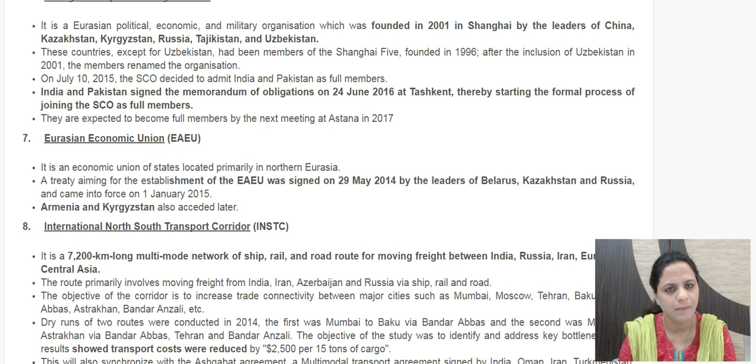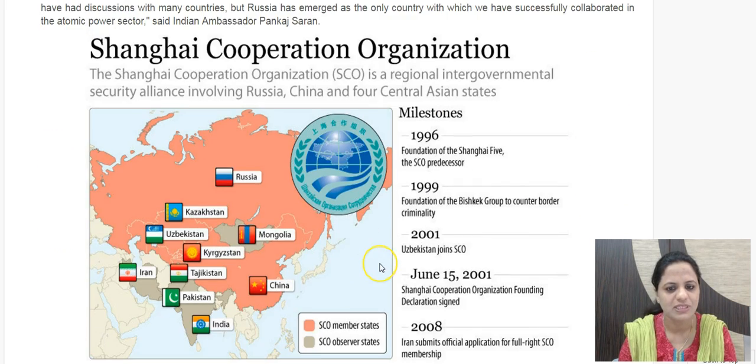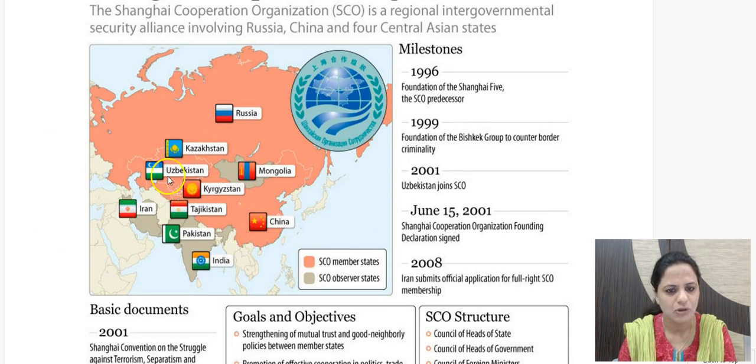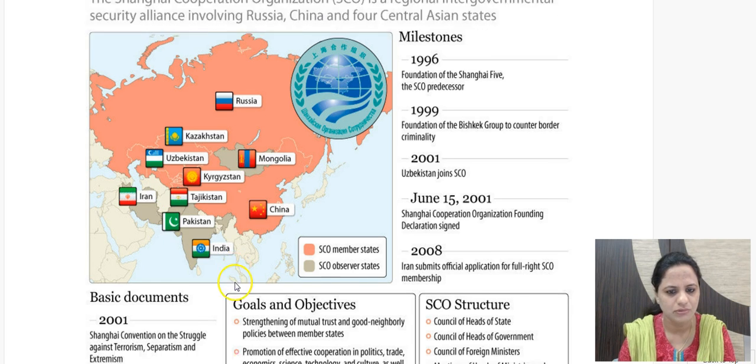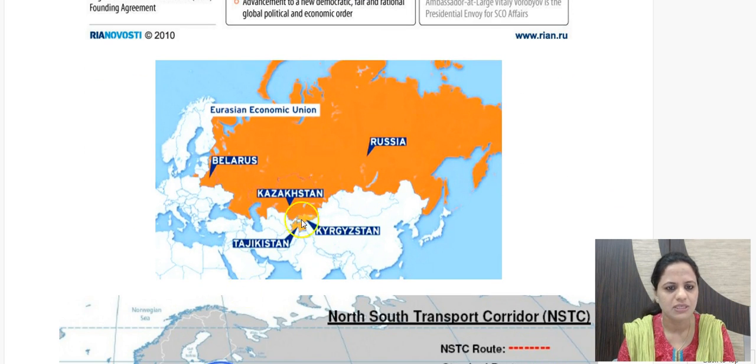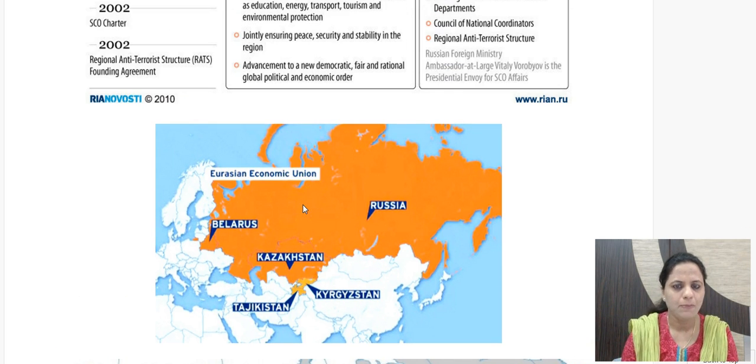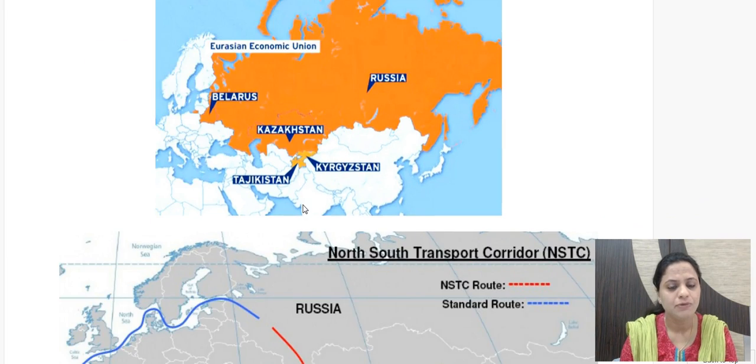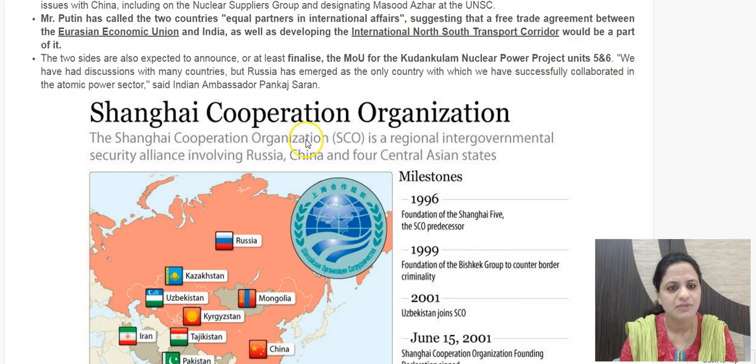So Eurasia means Europe and Asia. So there are nations which lie in that region. So these are SCO members shown here and the observers too. And this is the Eurasian Economic Union. So this is the region. So this you can see is Europe and this is Asia. So here members are these 5. So with this, an FTA has been proposed by Russian President Vladimir Putin, and he is also talking of cooperation with respect to international north-south transport corridor.